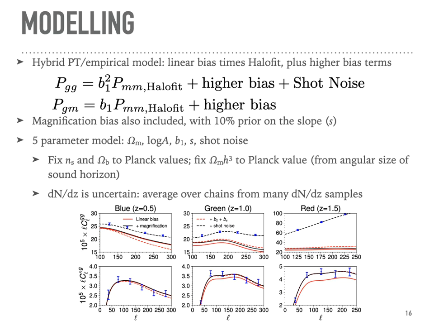And so we also include a few other things. We have magnification bias with the 10% prior on the number density slope.